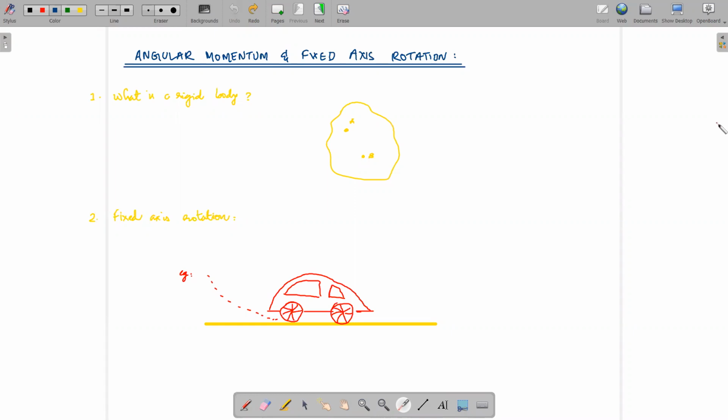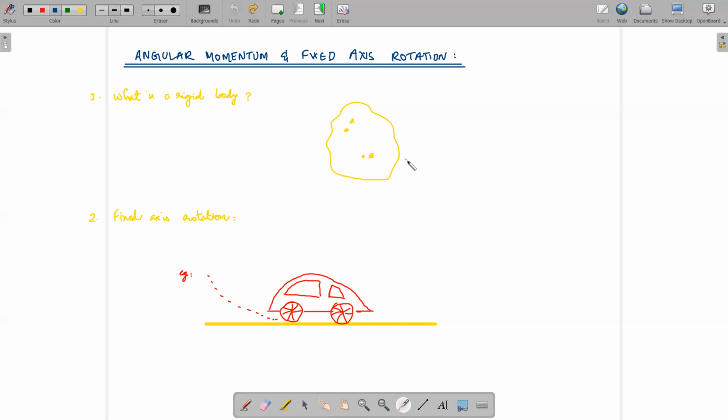To begin with, we have to know what a rigid body is. This is something that we have discussed in the earlier session, but I'll remind you once more. A rigid body is a body of any shape and size consisting of a large number of particles. Say this is the rigid body we have, inside which there will be a large number of particles. When the body rotates or moves in any fashion, the distance between any two points will be a constant. That is the thing about a rigid body.